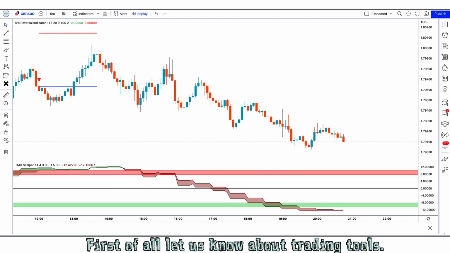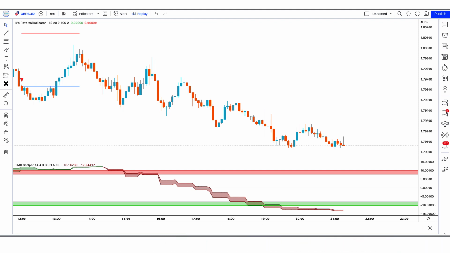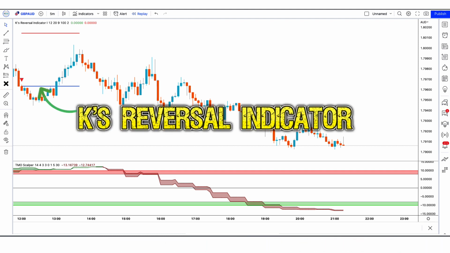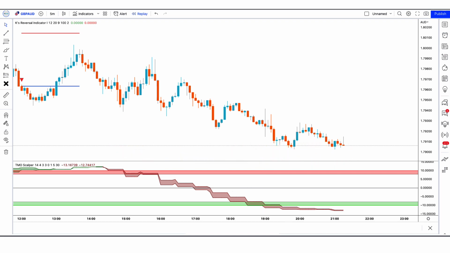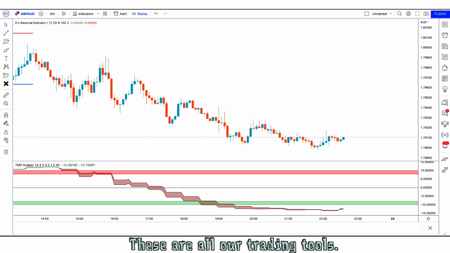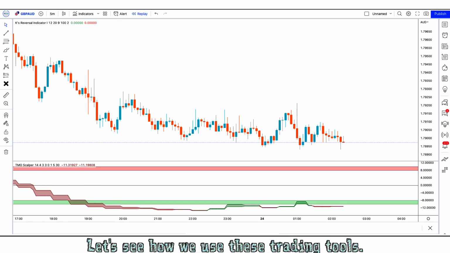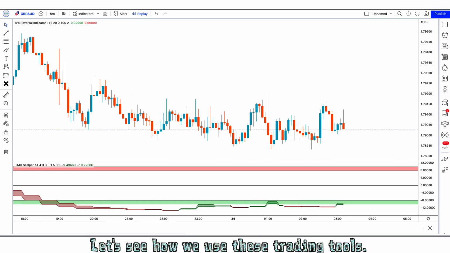First of all, let us know about trading tools. The reversal signals indicator we see in the chart is called the K's reversal indicator, which indicates market reversal. And the indicator at the bottom, we call it TMO scalper indicator. These are all our trading tools. Let's see how we use these trading tools. Let's start.